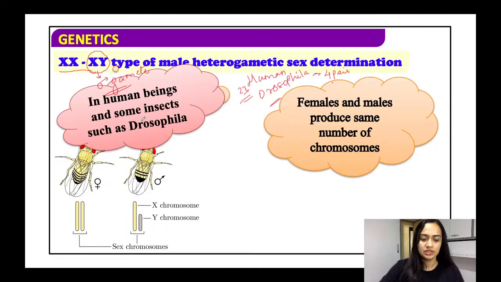ऑलराइट, so here I have one X chromosome and one Y chromosome in case of the male. Another important thing you need to remember, see, in case of the females, both the strands or both the set of the chromosome, you can see that they are equal in size. All right. In case of the male, the Y chromosome is shorter in length than the X chromosome. तो Y जो होता है वो होता है short than the X chromosome.